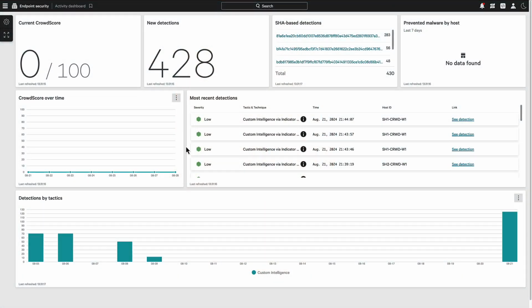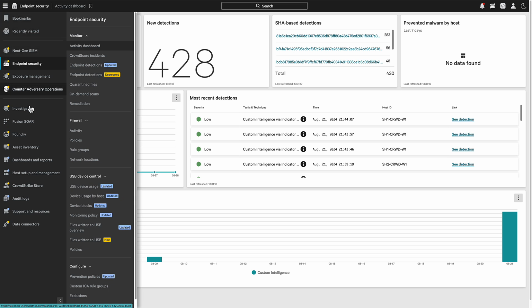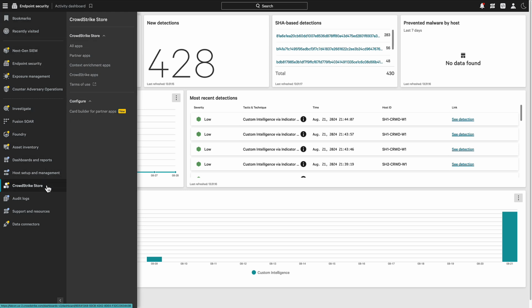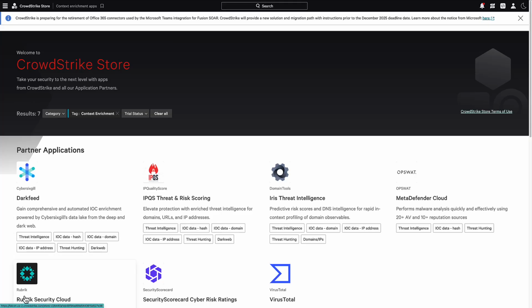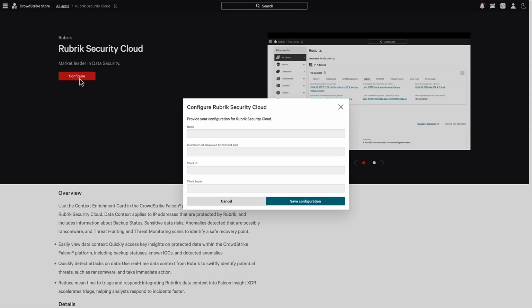First, let's deploy the new Rubrik Context Enrichment app. From the Falcon console, go to the CrowdStrike store. Don't worry, this isn't going to cost you anything. Browse to the Context Enrichment apps, select the Rubrik app, then click Configure. You'll notice that it wants some service account credentials. These are used to authenticate between the Falcon console and Rubrik Security Cloud, so let's head over to RSC to set these up.